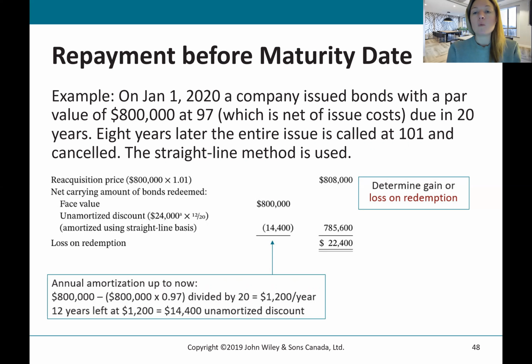So just doing some math to figure out what our statement of financial position would have looked like. 8 years later, when the issue was being called, we would have amortized already $14,400 of the $24,000 discount. So the bonds would have been on our statement of financial position at that point, 8 years later from issuance, at $785,600. And they're being called at 808. So we have them on our balance sheet at $785,600, and we need to extinguish them at $808,000. That's much higher than what we have them on our statement of financial position at, meaning we need to record a loss on redemption of $22,400, the difference.